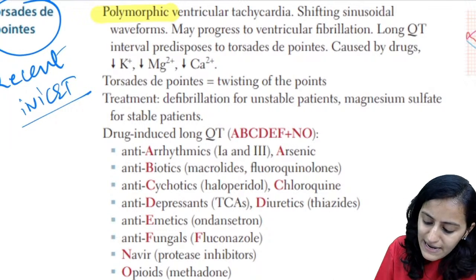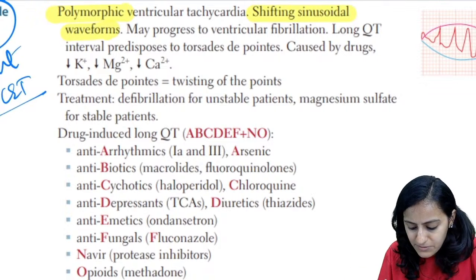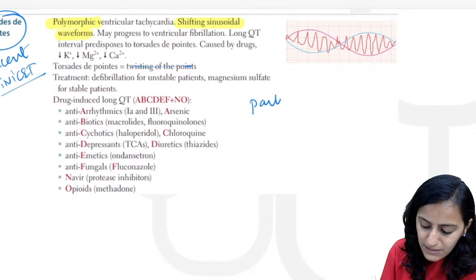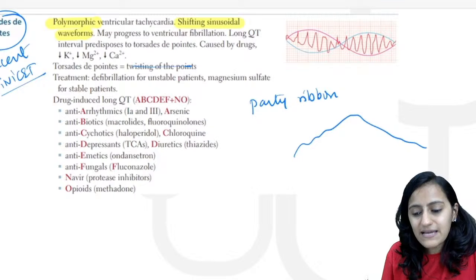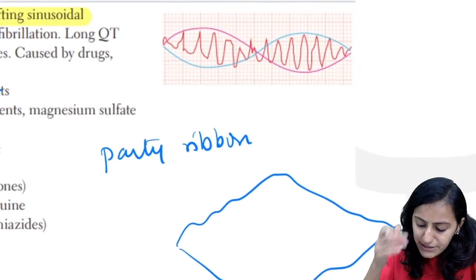Okay. So remember it has a shifting sinusoidal waveform. Torsades de pointes means the twisting of the points. It has that party ribbon appearance. I call it a waxing and waning appearance in Torsades de pointes.